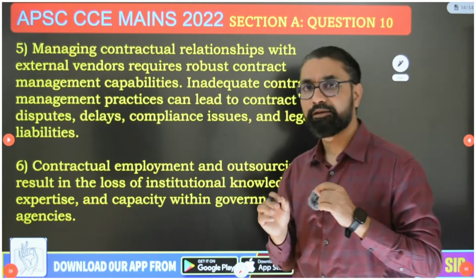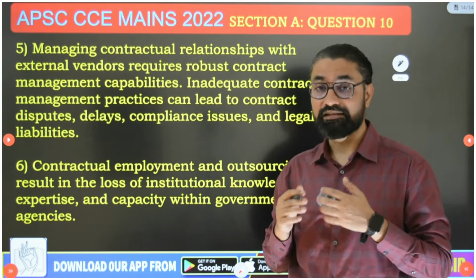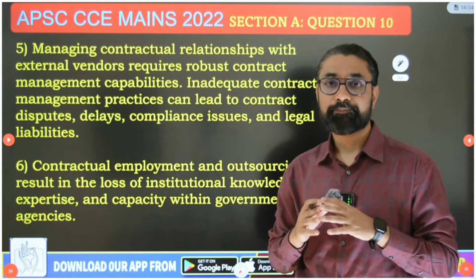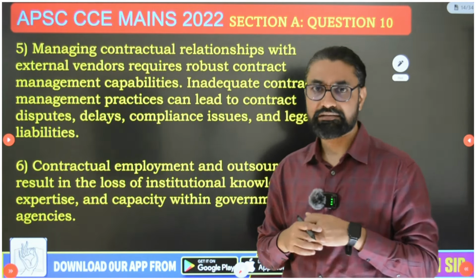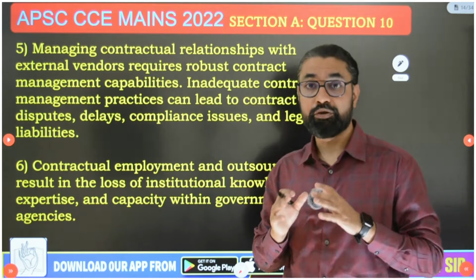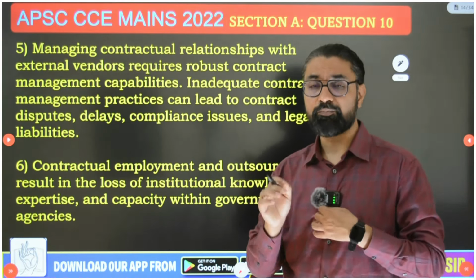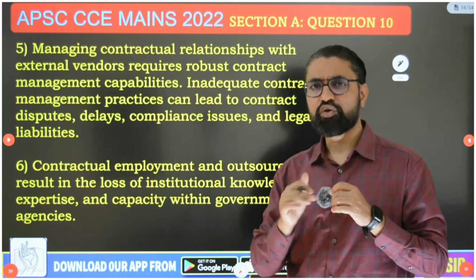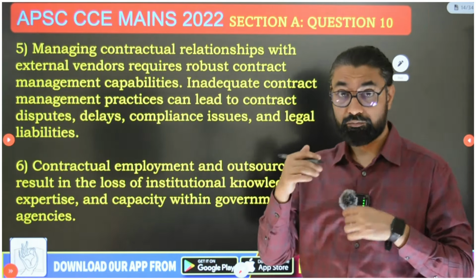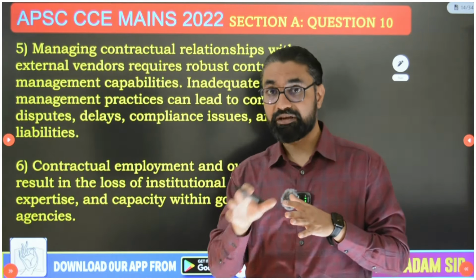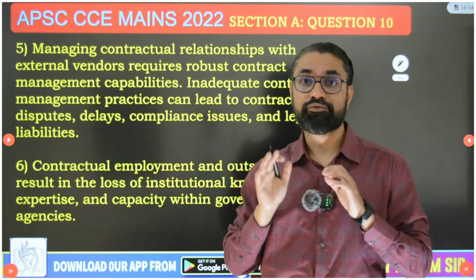So guys, write quality points, okay, don't write something naive. Okay, people don't take the essay and ethics paper seriously, they take it very lightly, and that's why they write very naive answers, and thus they get 70, 80, 90 marks. And I understand getting 140, 150 in essay and ethics is possible. Okay, you just have to write to the point answers, core answers, qualitatively better answers. Okay, and once you score 140, 150, that 40, 50 extra marks is like 100 extra marks. It changes the future, guys.